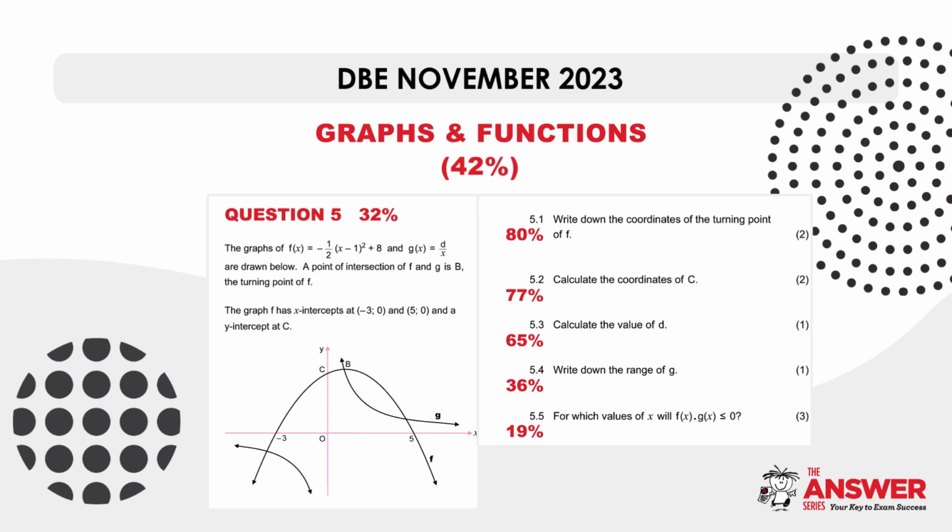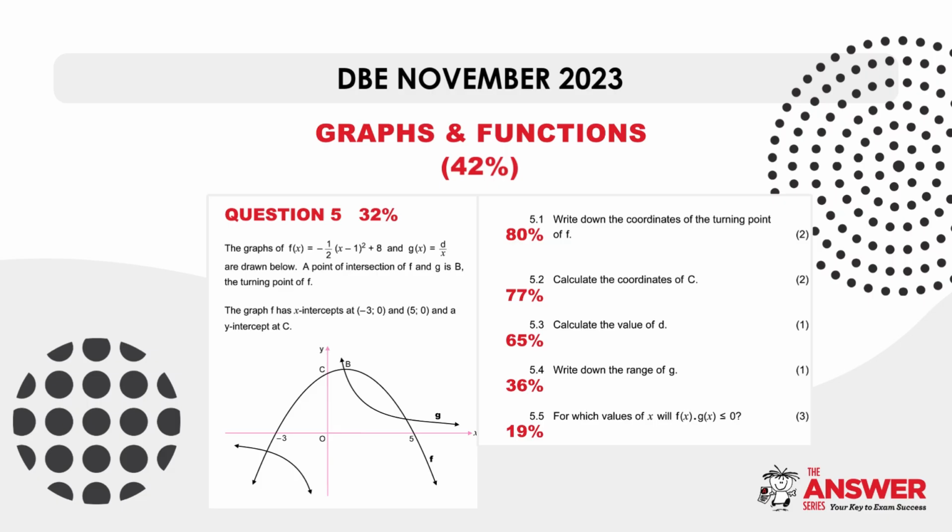The overall performance of the graphs and functions section of the November 2023 matric exam had a 42% average achievement overall, countrywide. If we look at question 5 from this topic specifically, this question, which was testing a parabola and a hyperbola, had an overall average achievement of 32%.